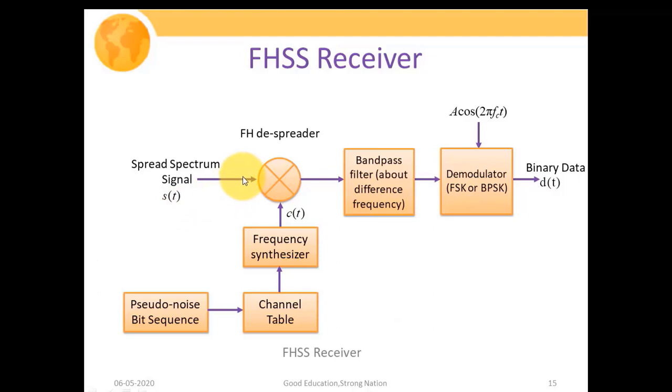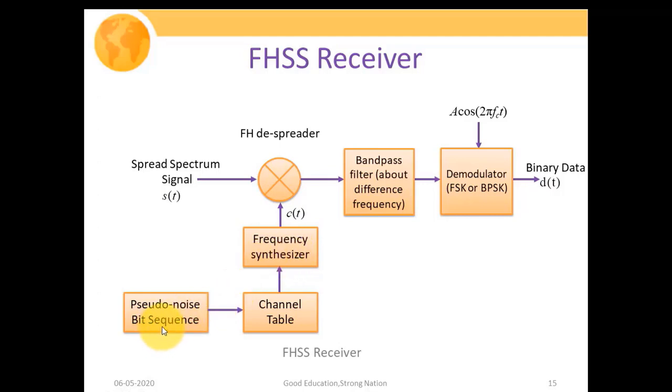The input to the receiver is the spread spectrum signal ST that is passed through the FHSS despreader. Since at the transmitting side we have the frequency spreader, at the receiving side we will have the FHSS despreader. The second input to the despreader is again the CT, which is the same carrier frequency as we have used at the transmitting side, and this CT would be in complete sync with the transmitter side CT. This CT signal would be generated with the help of frequency synthesizer circuitry, which will take input from the pseudo random noise bit sequence generator.